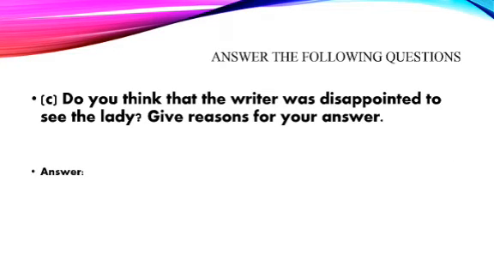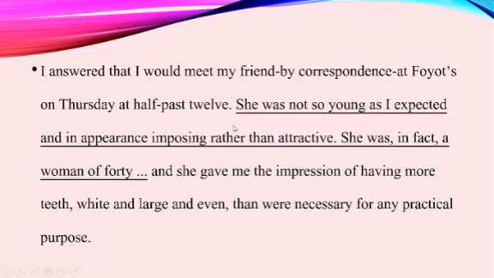Number C. Do you think that the writer was disappointed to see the lady? Give reasons for your answer. Yes, we could remember how disappointed or unhappy the writer was seeing the lady. So let's check out what the text says. She was not so young as I expected.